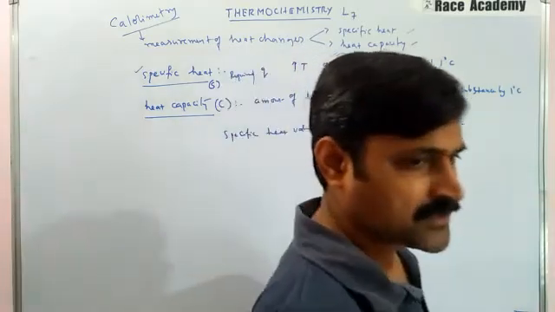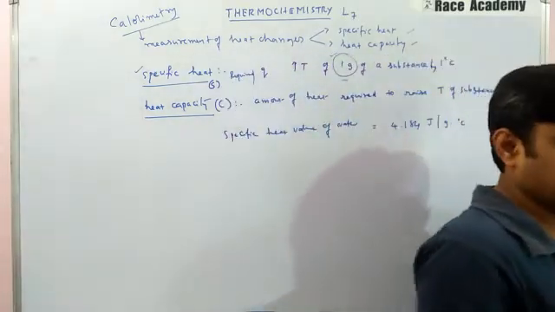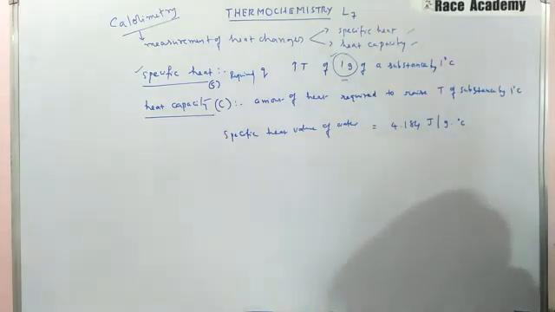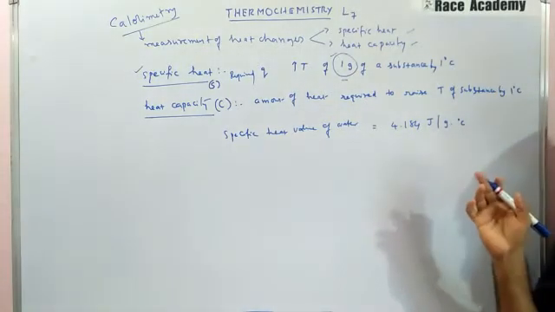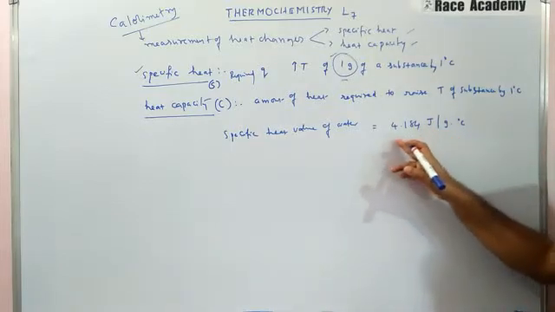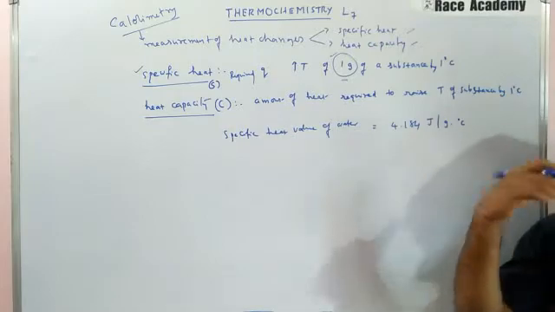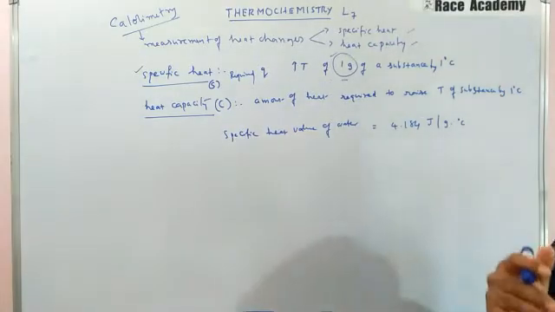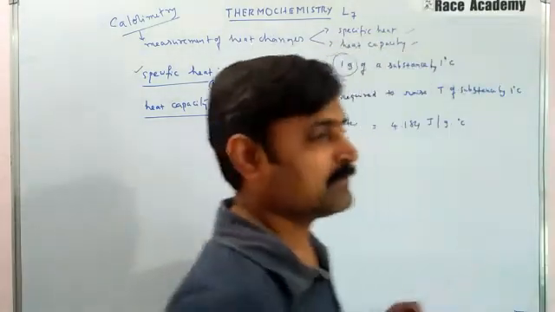So here we can use the specific heat of water, 4.184 joule per gram per degree, as the value to determine the heat capacity of any mass of water.